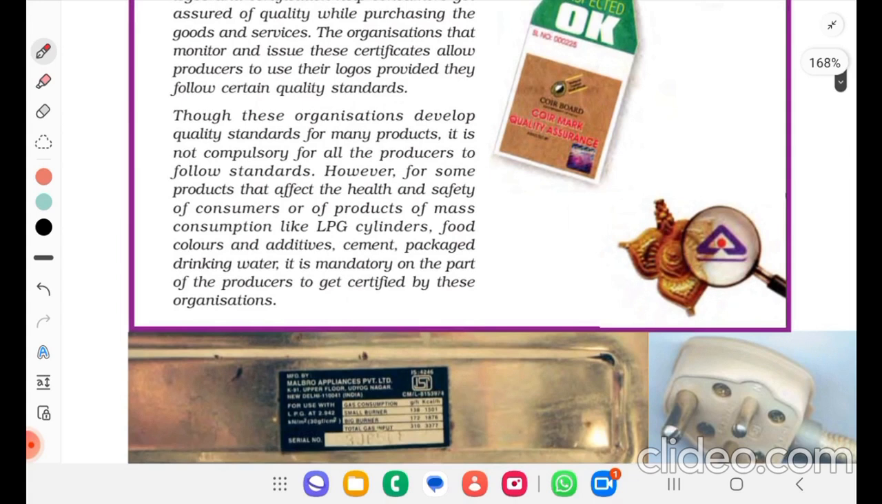Though this organization develops quality standards for many products, it is not compulsory for all producers to follow standards. However, for some products that affect the health and safety of consumers, or products of mass consumption like LPG cylinders, food colors and additives, cement, packaged drinking water, it is mandatory on the part of the producer to get certified by this organization.